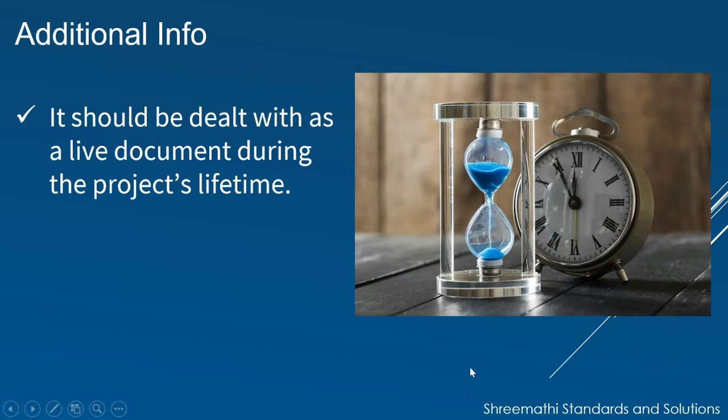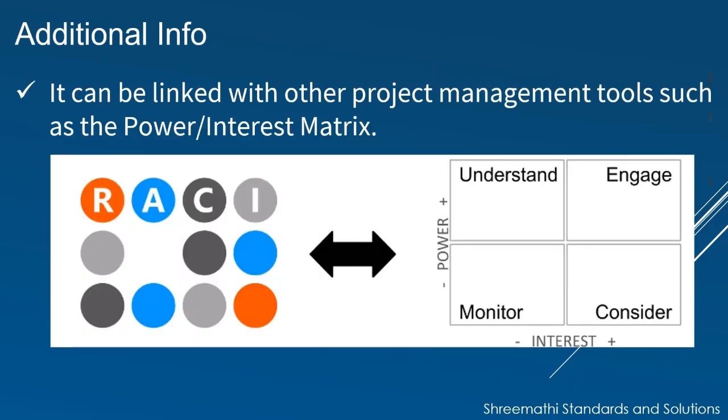Before I conclude this video, I would like to highlight a few points. It should be dealt with as a live document during the complete project's lifetime. It can be linked with other project management tools such as the power interest matrix.